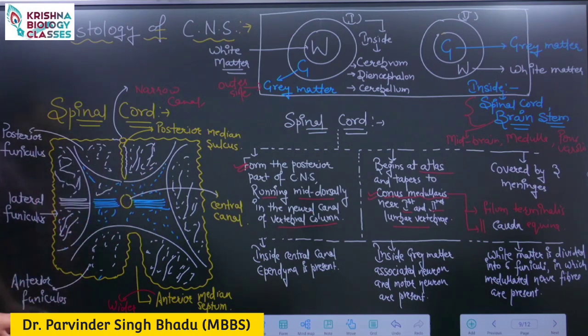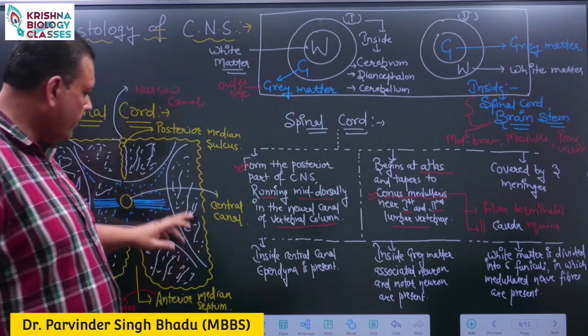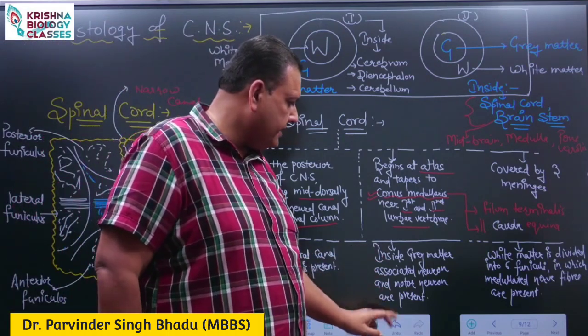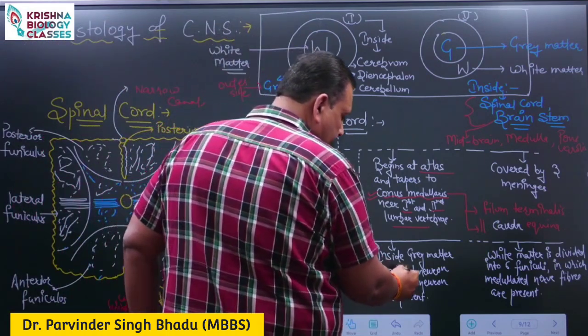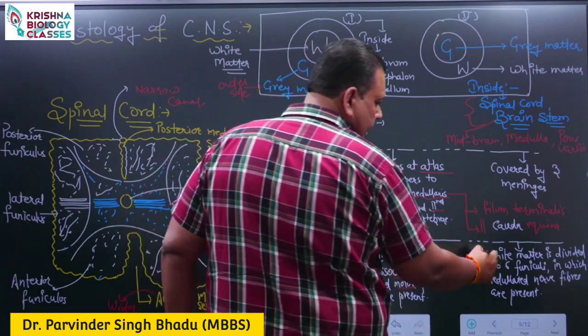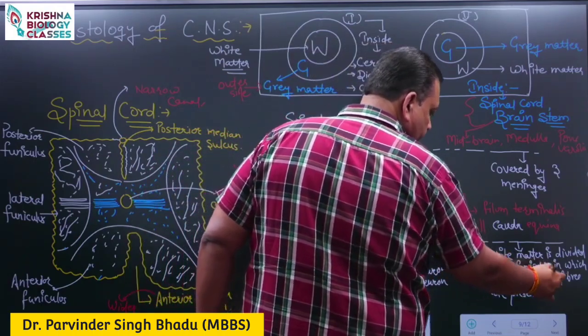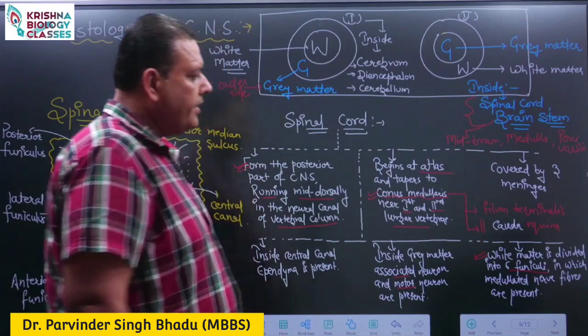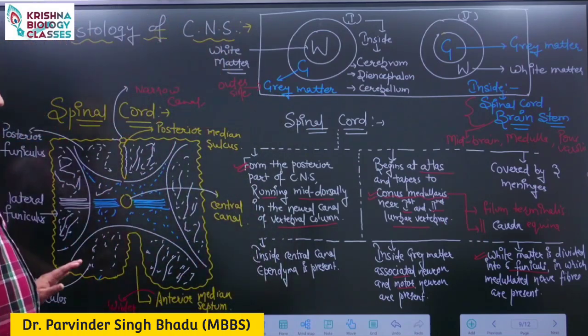These are the anterior funiculus, lateral funiculus and posterior funiculus. So on the inner side, grey matter is present, in which associated and motor neurons are present, and white matter forms the 6 funiculi in which medullated nerve fibers are present.